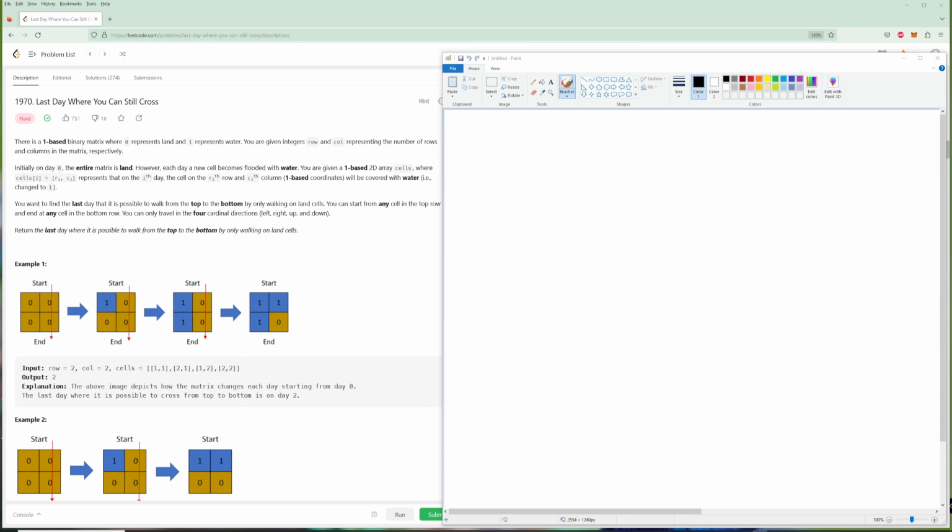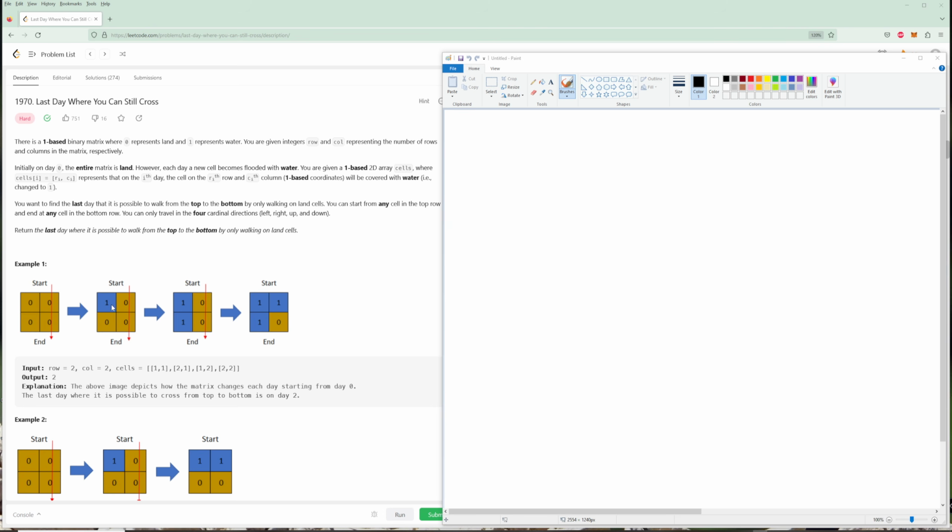Today we're going to be doing the final problem of the day for June 30th, Last Day Where You Can Still Cross. And we're actually going to go over the solution that I found that I did not come up with myself. I will briefly talk about the one that I came up with myself, but I think the one that I found in Reddit is more interesting, so we're going to talk about that.